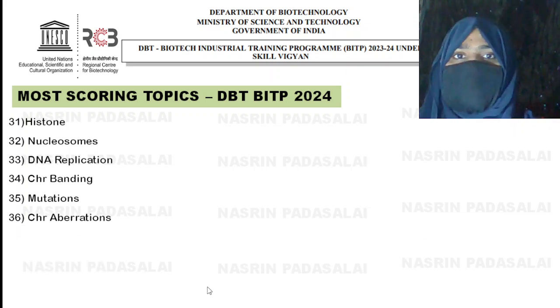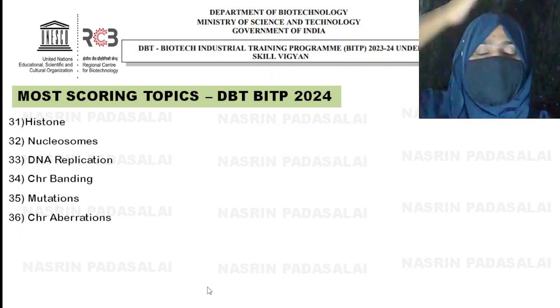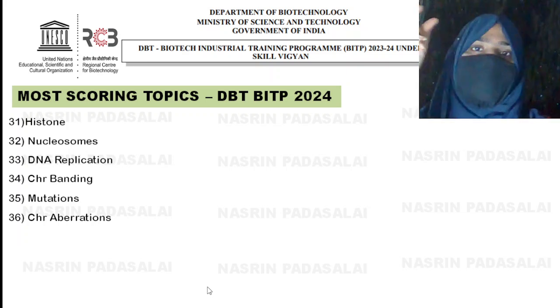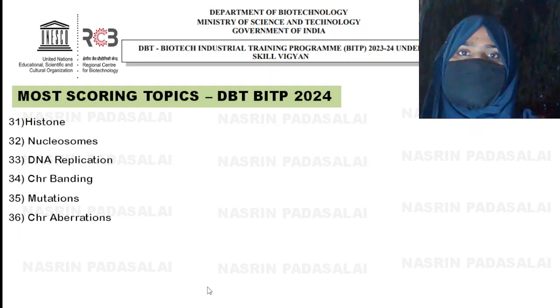Okay. Next is chromosomal aberration, both numerical and structural. So last time one question was asked from numerical chromosomal aberration, like formula for nullisomy and all those things. And structural aberration is also very important.